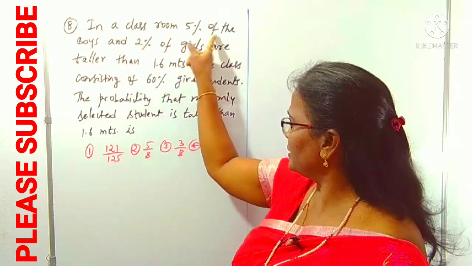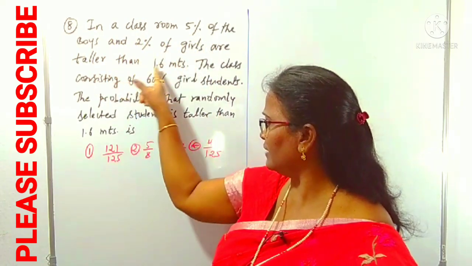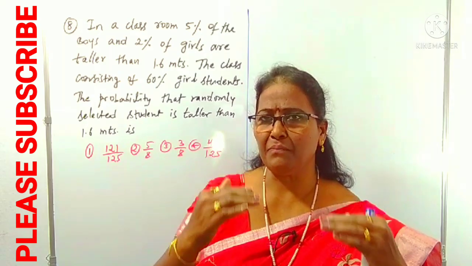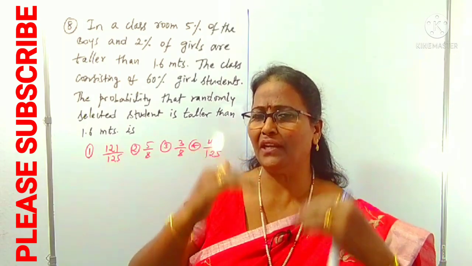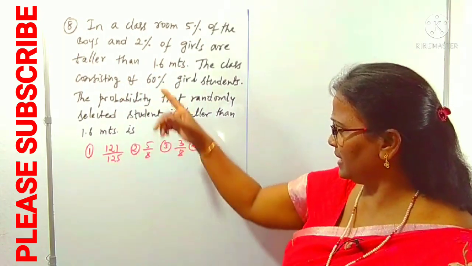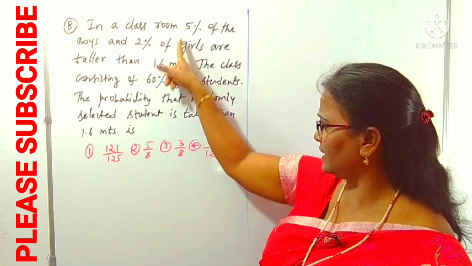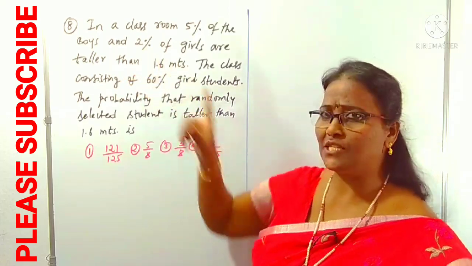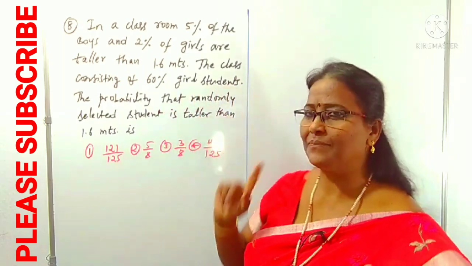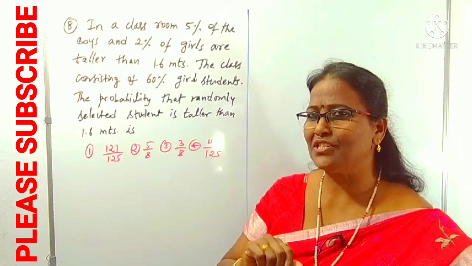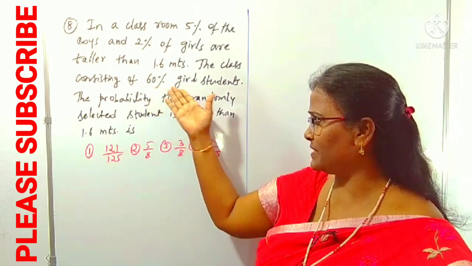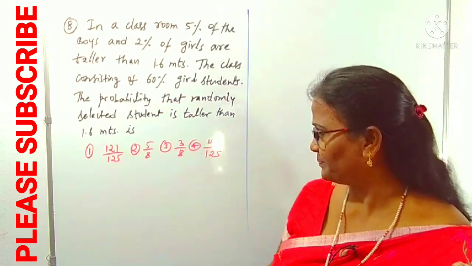In a classroom, 5% of the boys and 2% of girls are taller than 1.6 meters. You know, there are different heights we can come across. So some percentage of boys and some percentage of girls are taller than 1.6 meters. Next, how much percentage of boys are taller than 1.6 meters? 5%. Girls is 2%. Okay, right. Next sentence: the class consists of 60% girl students. The class contains 60% girl students, which means the remaining 40% are boys.